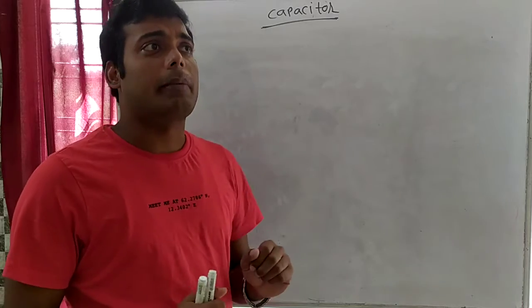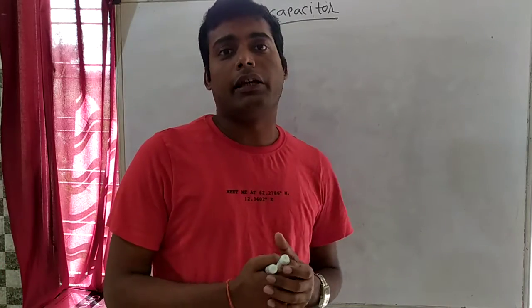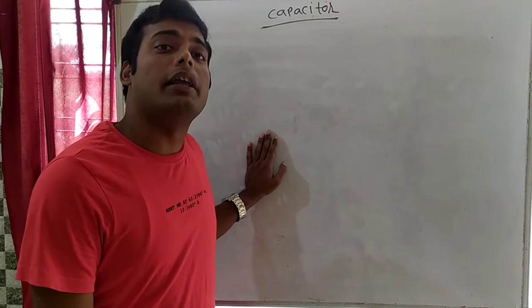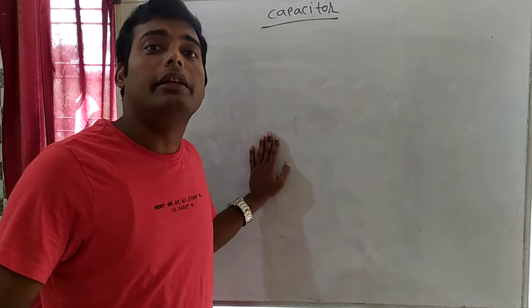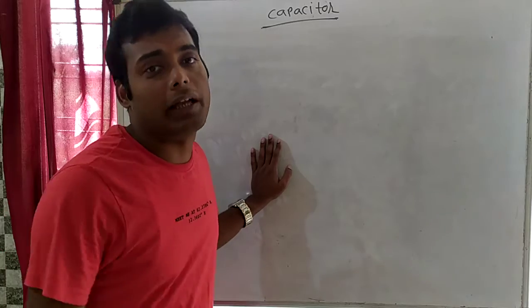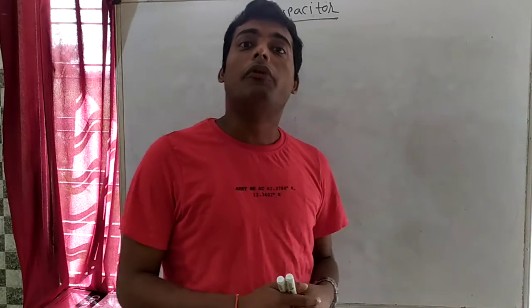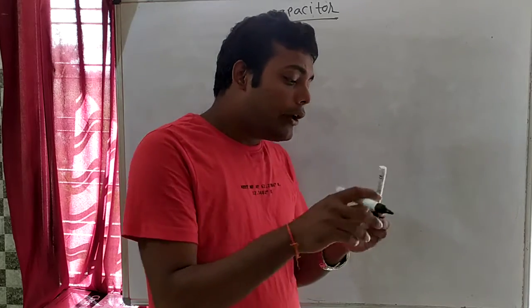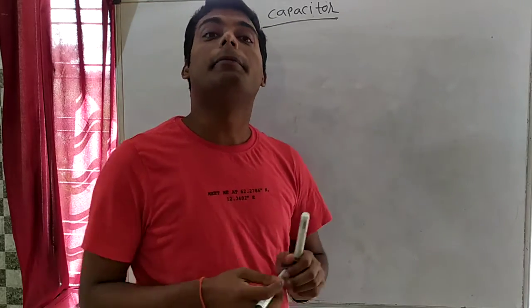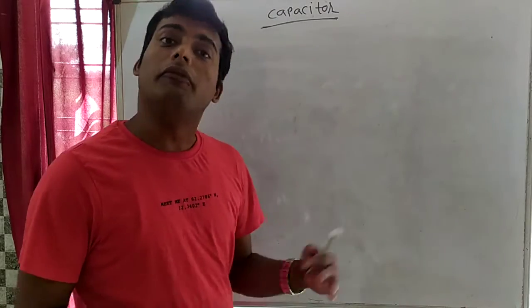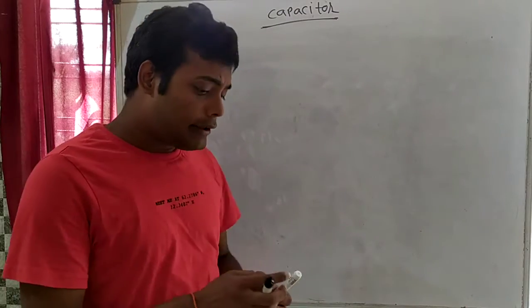Now the question is coming, why we are accumulating things? Why we are storing things? The answer is that we are storing things because we need that thing in different time. For example, in the water tank we are storing water. Why we are storing water? Because we require water supply in different time. For example, when we will bath, when we will eat, then we require water. Like that.